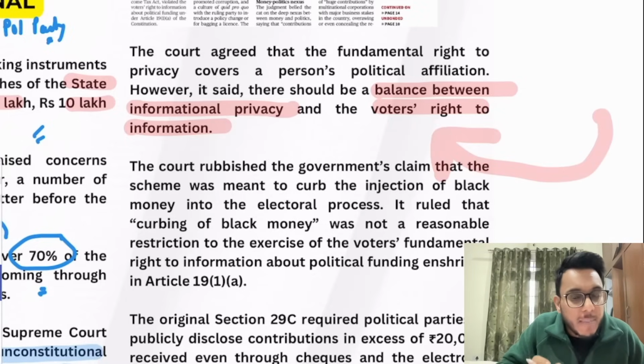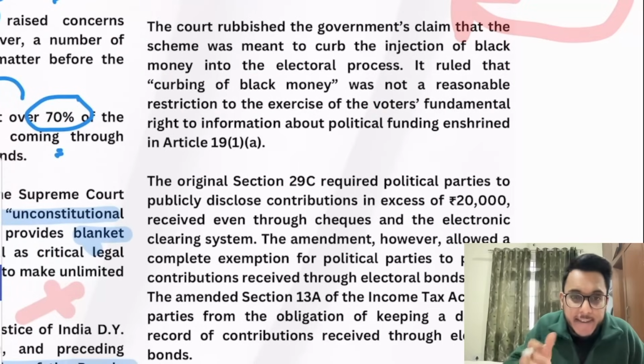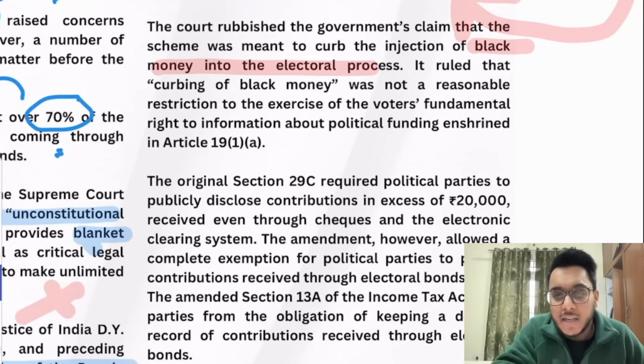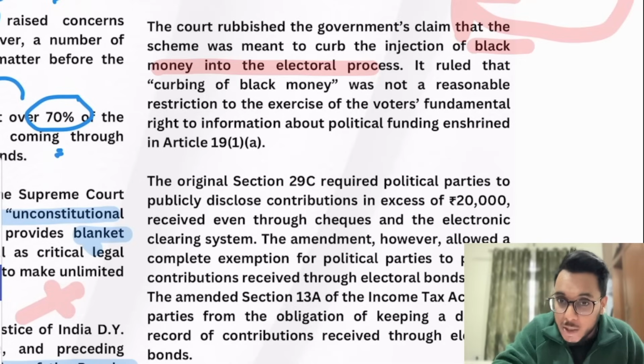Now it has been said that the government brought this electoral bond scheme saying that it will curb black money. Earlier a lot of money was coming by cash, and now the majority of money will be coming through electoral bond, which cannot be brought in cash. So black money will be curbed.